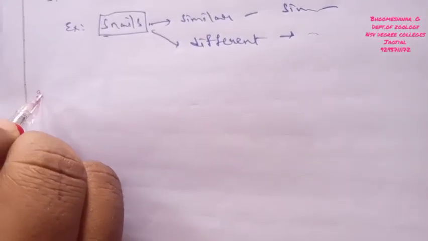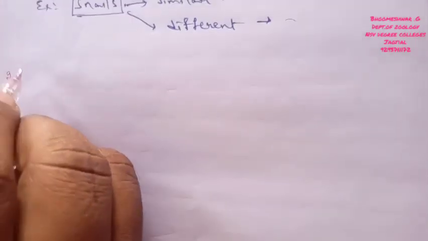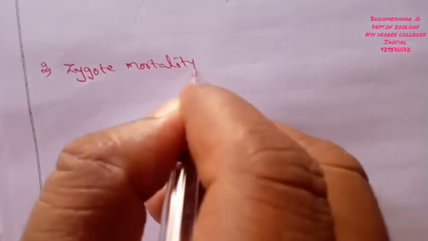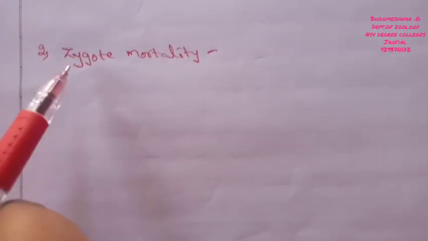Okay, now we discuss the second type of post-mating isolation, or post-zygotic isolation, called zygote mortality. Here the zygote is a diploid cell, and it is the result of fertilization.